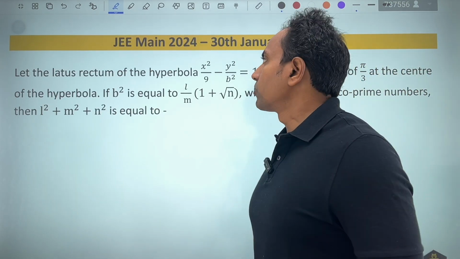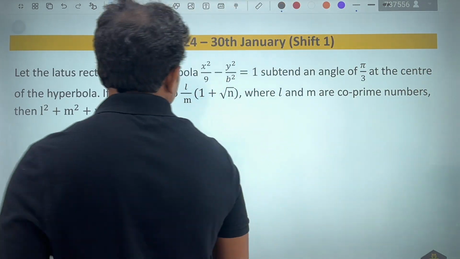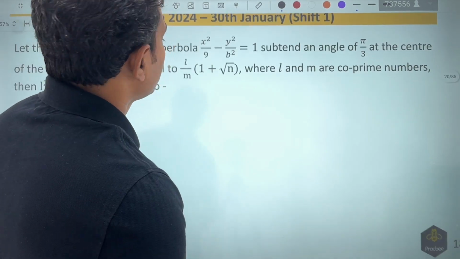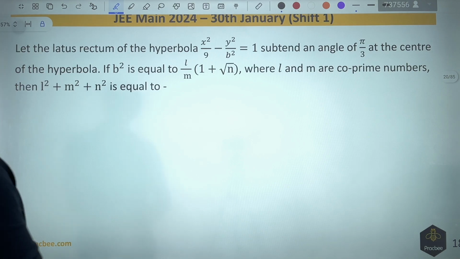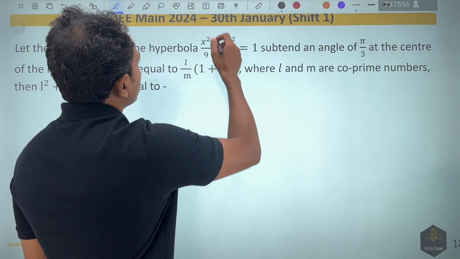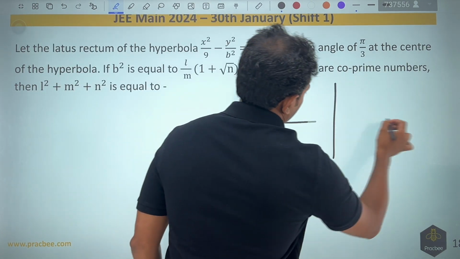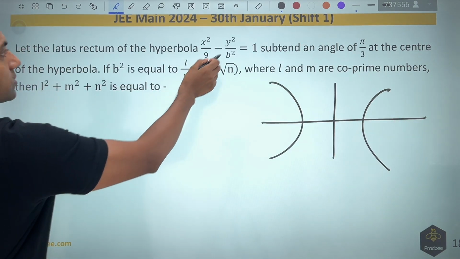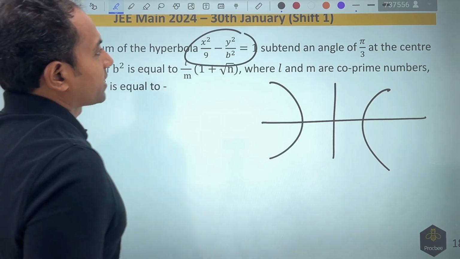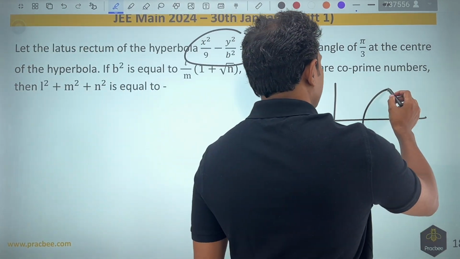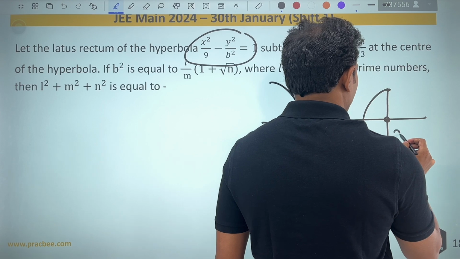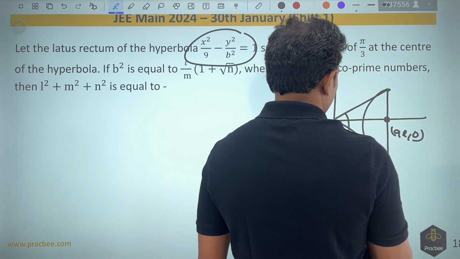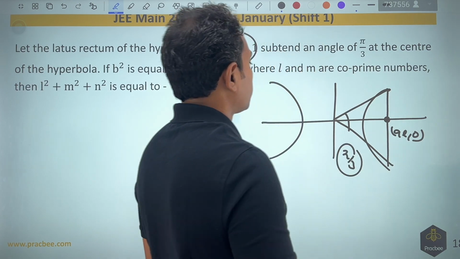If I look into this 2024 problem, the question says that the length of latus rectum subtends an angle pi by 3 at the center of the hyperbola. So let us draw the diagram. You can see that this is how the hyperbola looks like based on the equation that is given to us. The latus rectum subtends an angle pi by 3. So let us see, this is the latus rectum. So this point will become a comma 0. This subtends an angle pi by 3. So this angle is given as nothing but pi by 3.